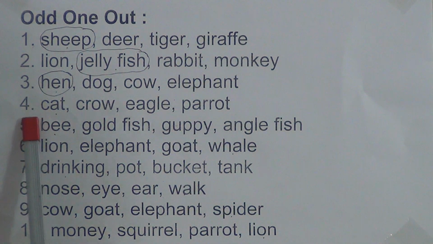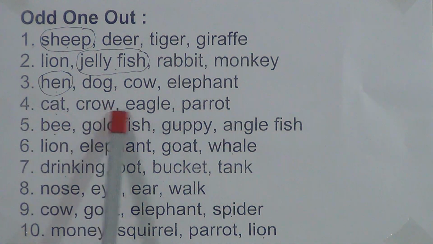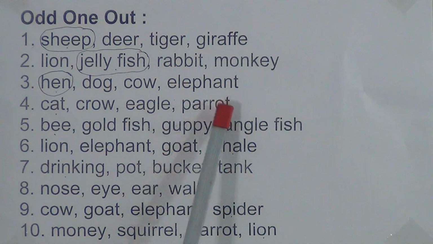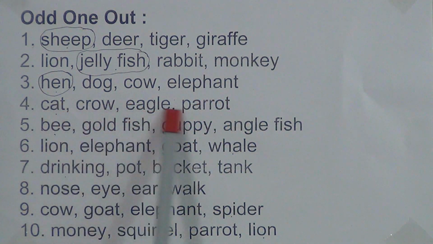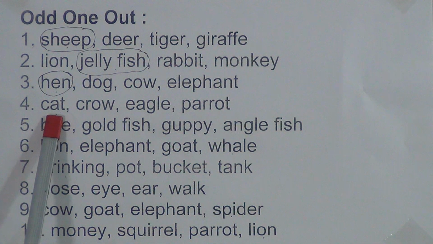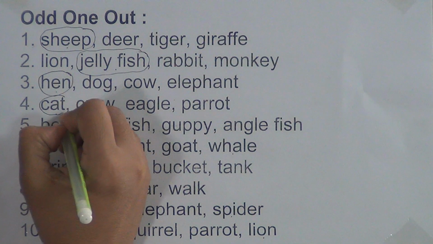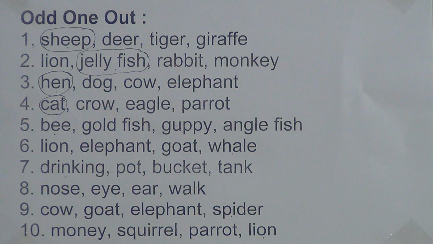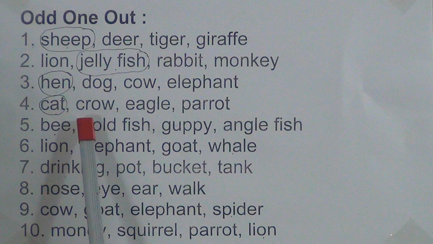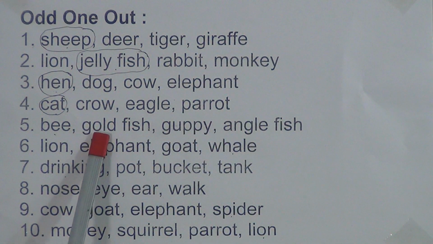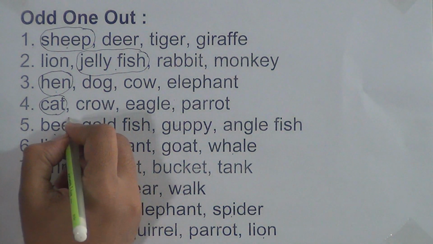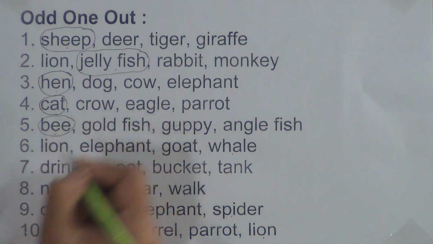Now come to number 4. Cat, crow, eagle, parrot. Parrot, eagle, crow, these three are birds, but cat is not a bird, so we will make a circle on cat. Now come to the next one. Bee, goldfish, guppy, angelfish. Dear students, angelfish, guppy and goldfish are our pet fish, but bee is an insect, so we will make a circle on bee.